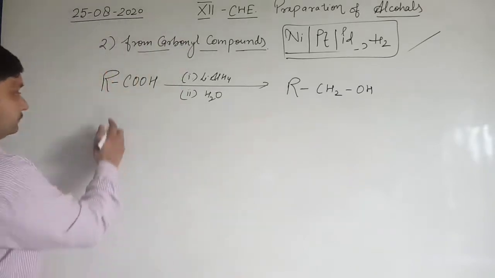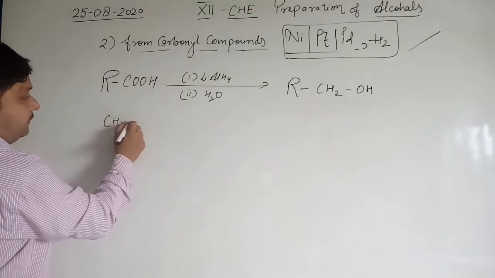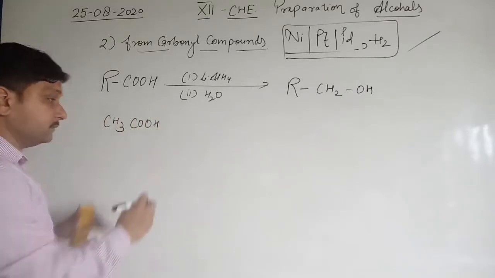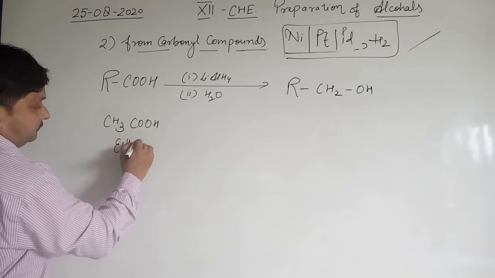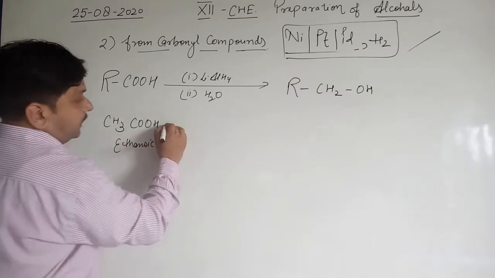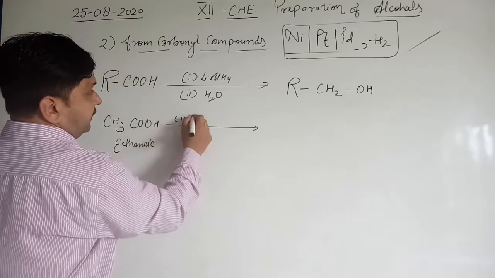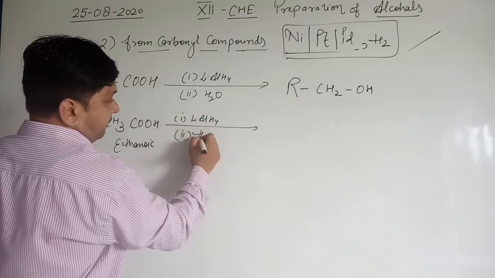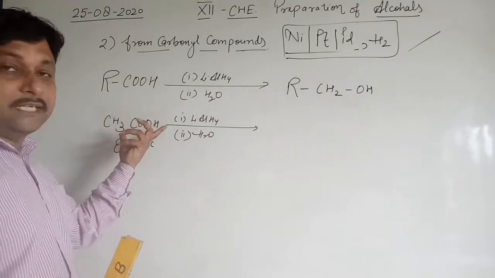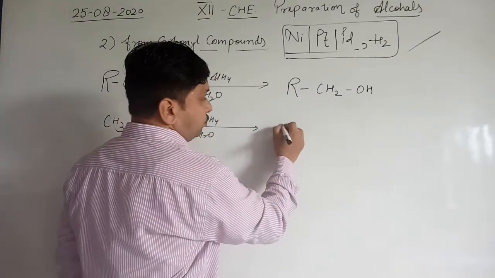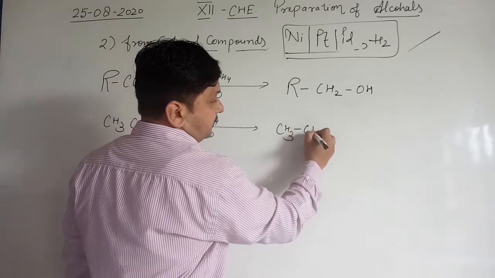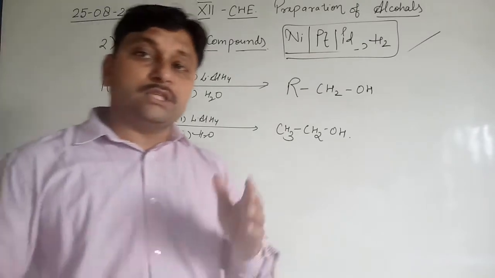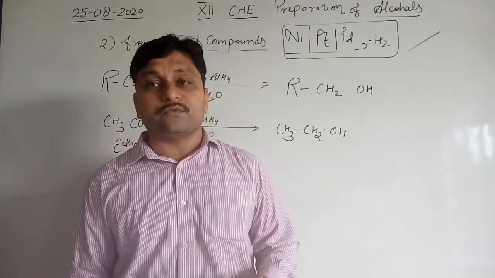For example, CH3COOH, that is acetic acid or ethanoic acid. Ethanoic acid undergoes reduction followed by hydrolysis. So this acetic acid converts into a primary alcohol with 2 carbon atoms, meaning CH3CH2OH. Clear? So this is the method of preparation of alcohols from carboxylic acid.